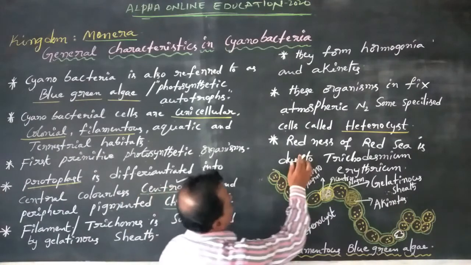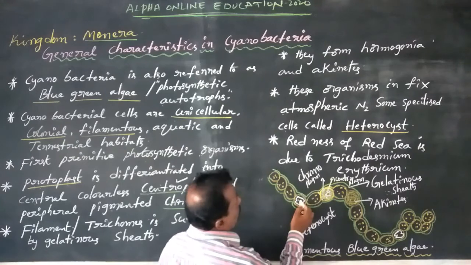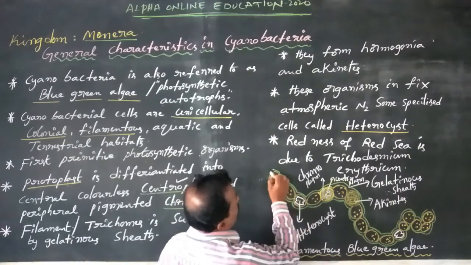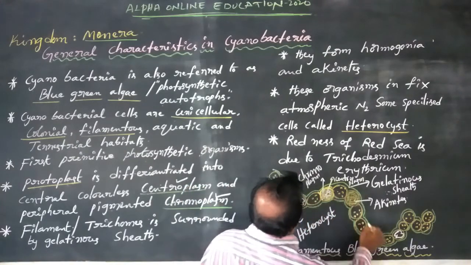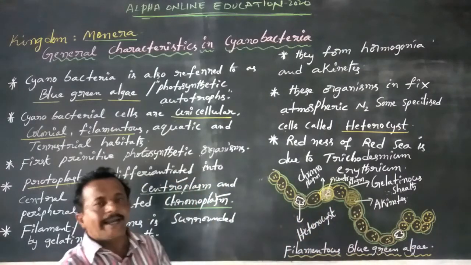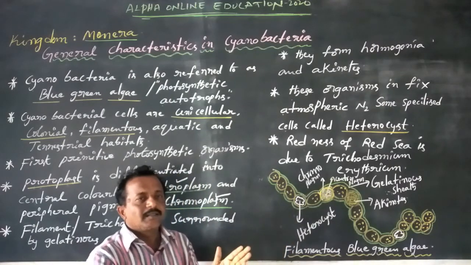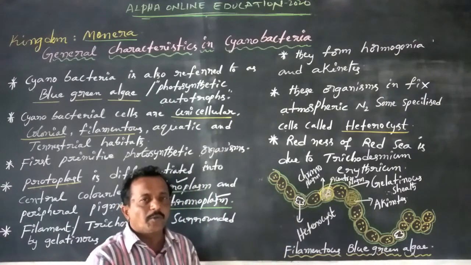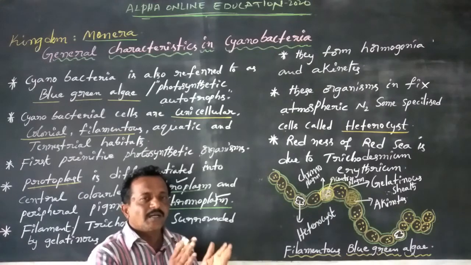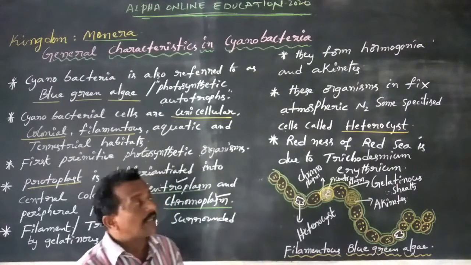Now dear students, some of the vegetative cells under unfavorable conditions form hormogonia and akinetes. Hormogonia means that under unfavorable conditions the filament or trichome is detached into small pieces or small fragments.